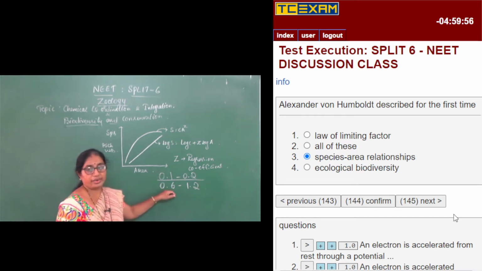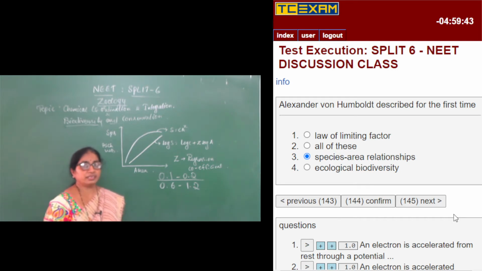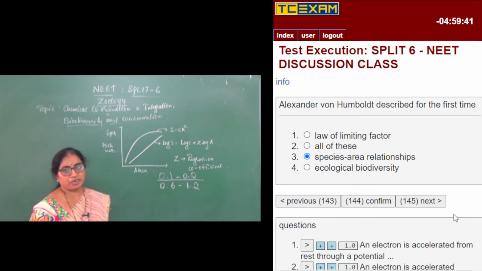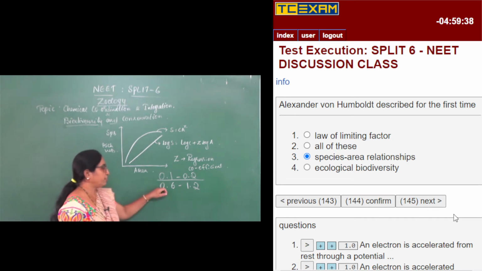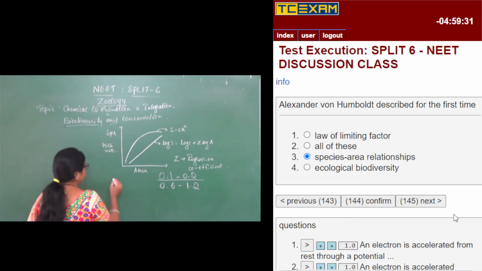But when you survey various groups of organisms in different places or different continents, that is, when the area of exploration is increased, the Z value becomes steeper, about 0.6 to 1.2. Some of the birds and mammals in the tropical evergreen forest have a Z value of nearly 1.15, which is the Z value for frugivorous birds.